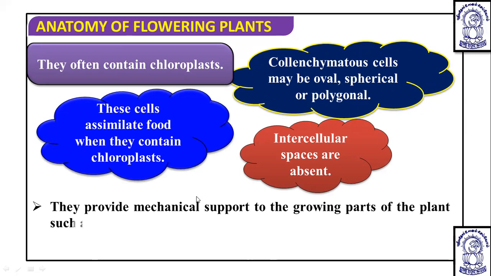Due to the thickening of the wall at the corner, they provide mechanical support to the growing parts of the plant, such as the young stem and the petiole of a leaf.